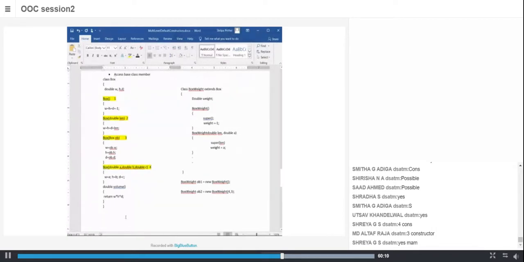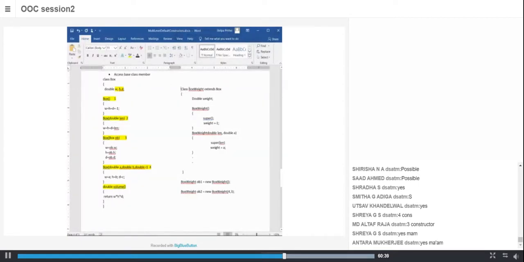Fine. Four constructors done. I have another member function by name volume, which calculates the volume, that is nothing but W into H into D. Fine, my class ends here. So I have one class Box which has three members, W, H and D. I have four constructors and one member function, volume. Any doubts in this? Shall I go further?